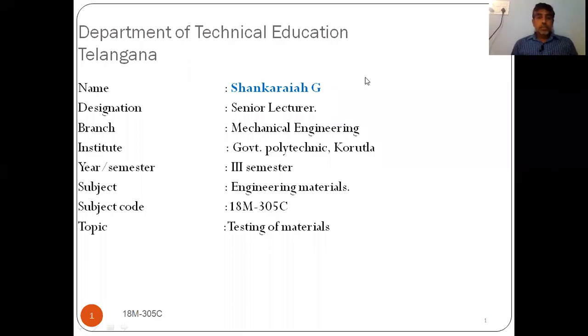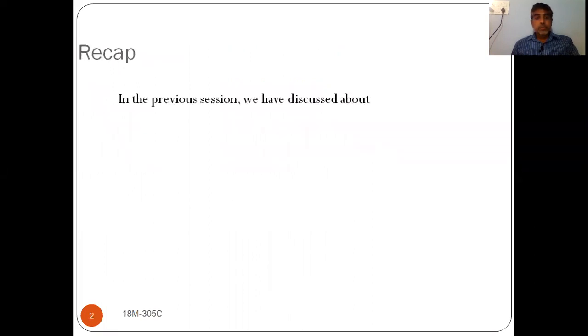Hello students. In the last session we discussed different mechanical properties and technological properties. In this session we are going to discuss various testing methods of materials. First, let us look back at what we discussed in the last sessions.